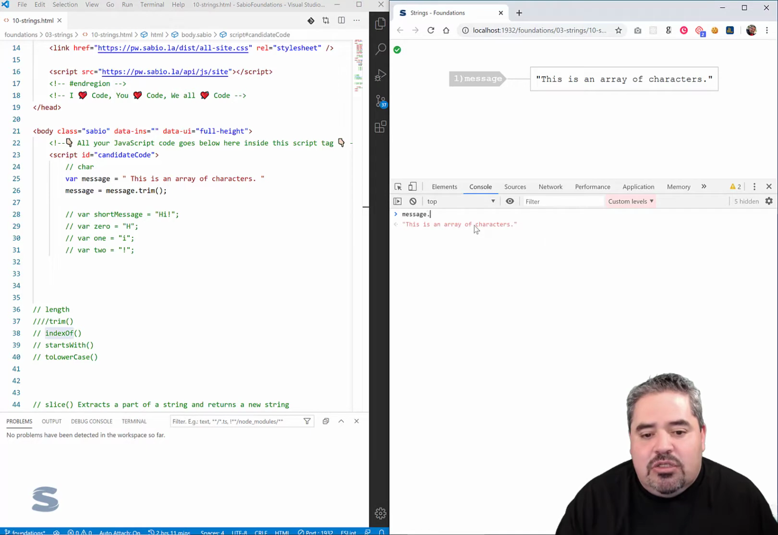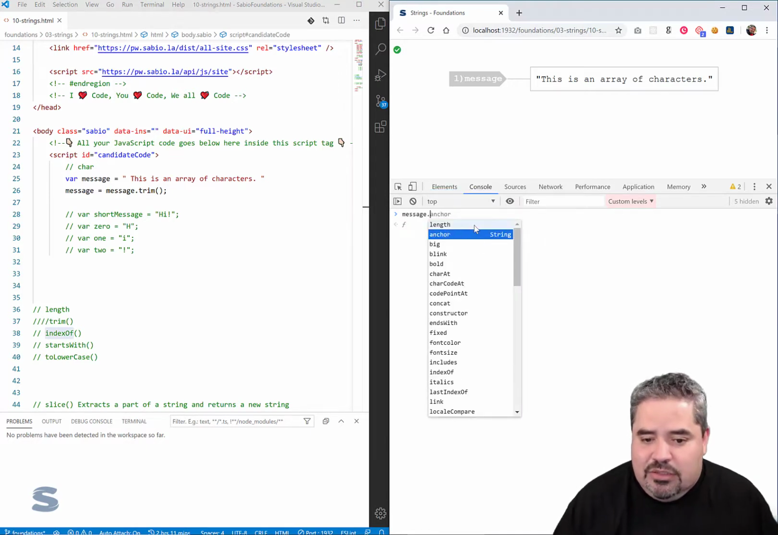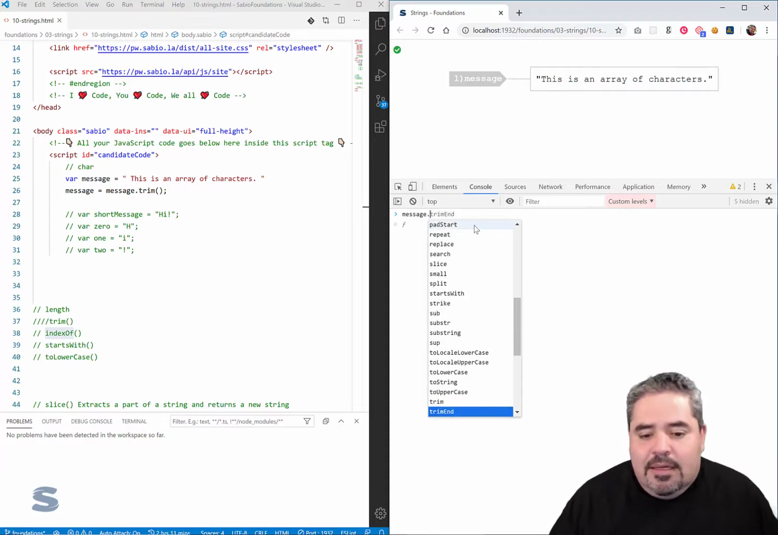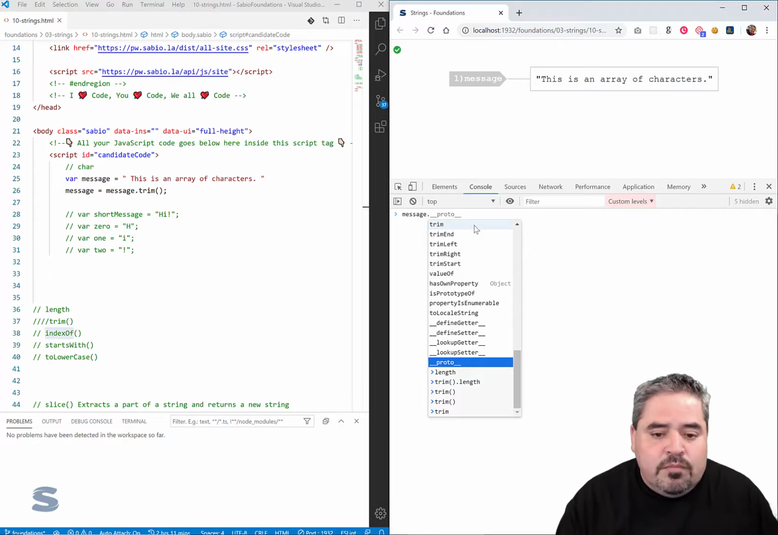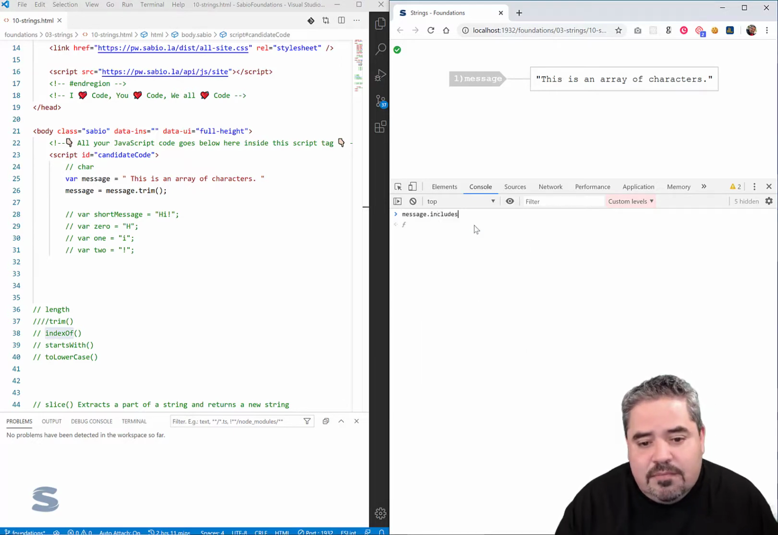So if I say message.indexOf, it is a function. Notice, look, there's a lot attached to this. There's a lot of functions, there's a lot of properties, a bunch of different things attached to this object that's simply a string. I'm going to execute an indexOf. So I want to search for a T, because I know there happens to be a capital T and it's at index 0, right?